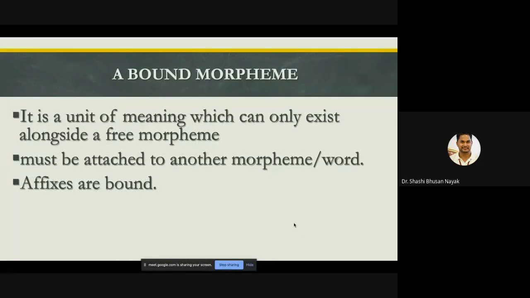And what is a bound morpheme? It's a unit of meaning which can only exist alongside a free morpheme. That means the bound morpheme cannot be independent. It cannot exist without the help of a free morpheme. You need a free morpheme to have a bound morpheme. It must be attached to another morpheme or word. Affixes are bound. What are affixes? I hope you know what is an affix or prefix or suffix. Okay, I'll let you know in detail. Don't worry.